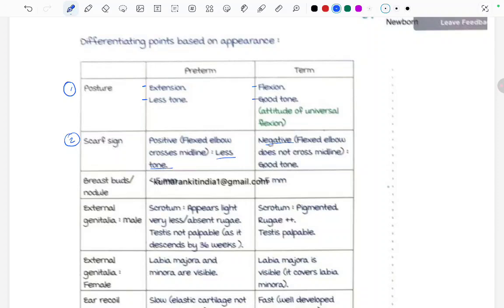If the breast buds are less than 5 mm, then it's preterm, and if it is more than 5 mm, then it is term.